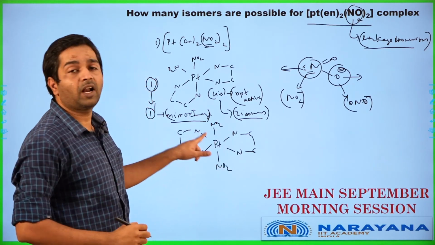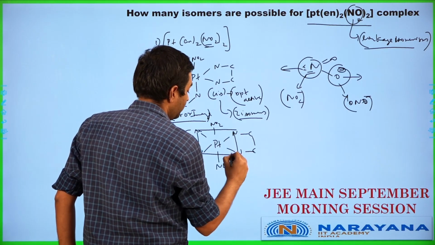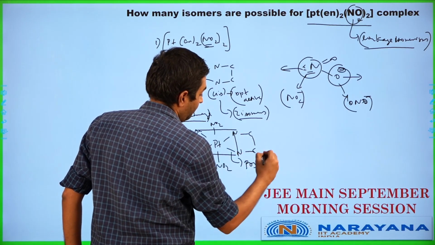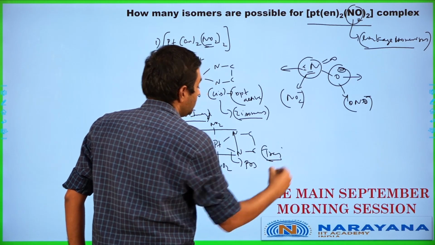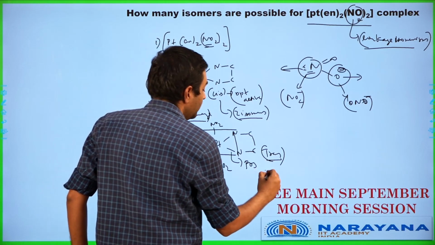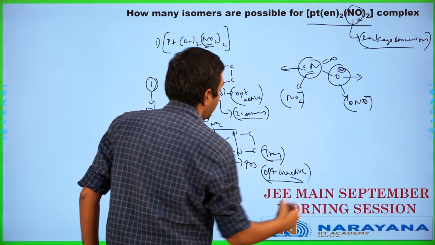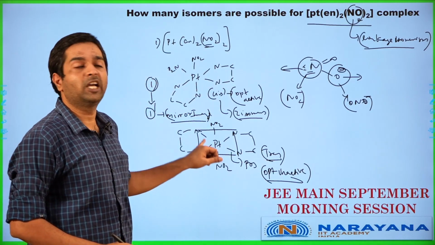So this is going to be the trans isomer in this case. This trans isomer is going to have a nice clean plane of symmetry. So this is my trans isomer, it just has a plane of symmetry applicable here. So this trans isomer is optically inactive. Alright, so there is going to be only one isomer applicable for the trans here.